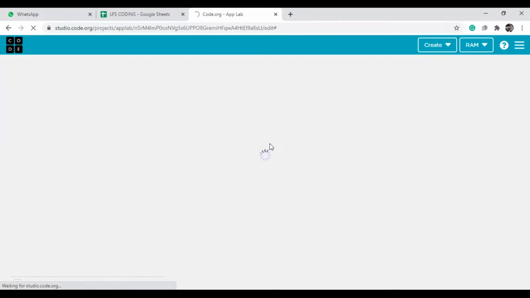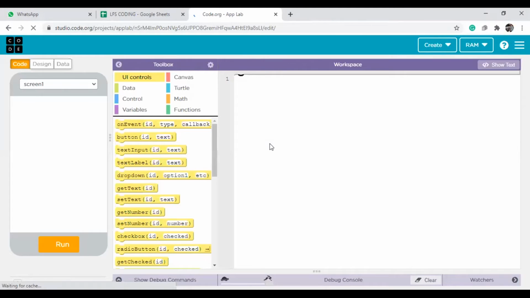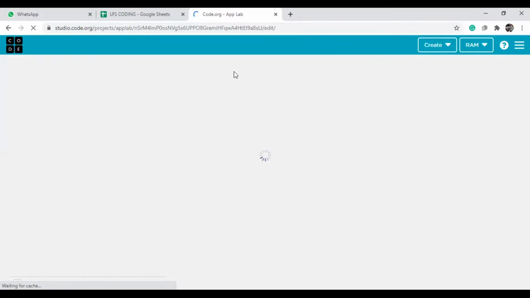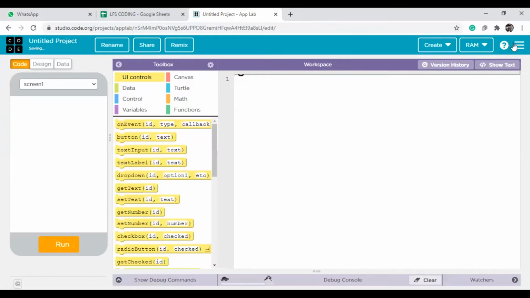Once we open and sign in, our platform will come like this. Did you observe the colored part here? It is not exactly blue, some other color.